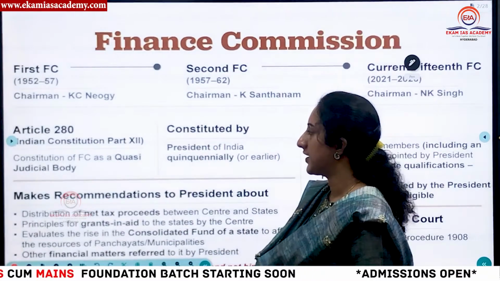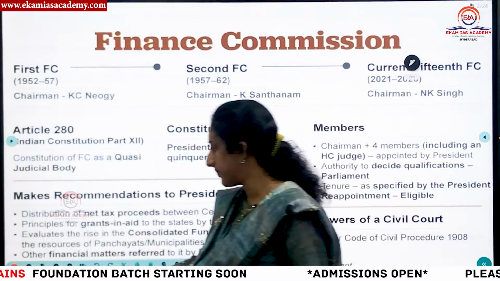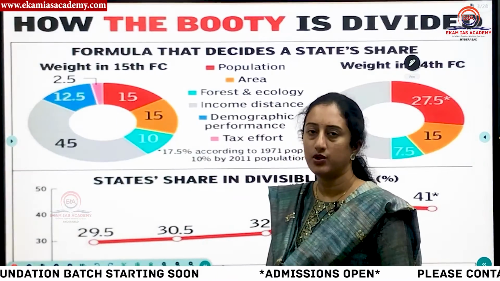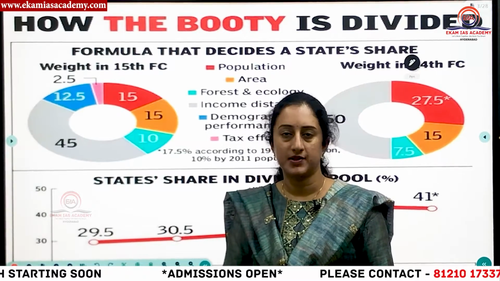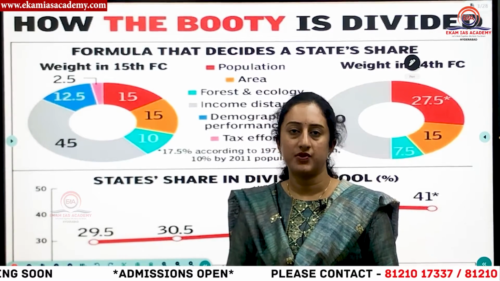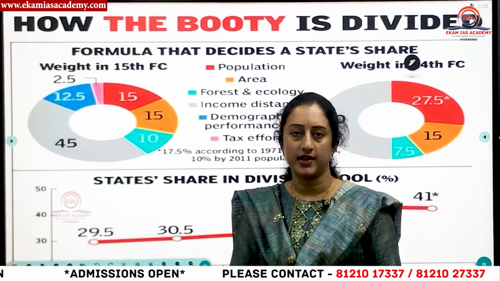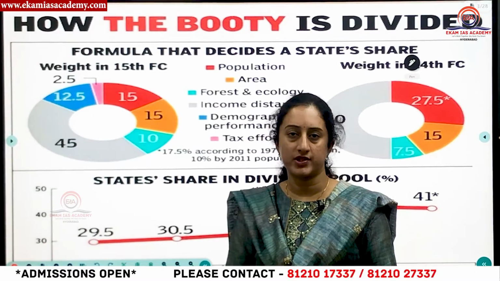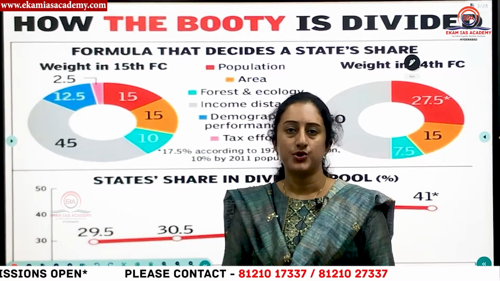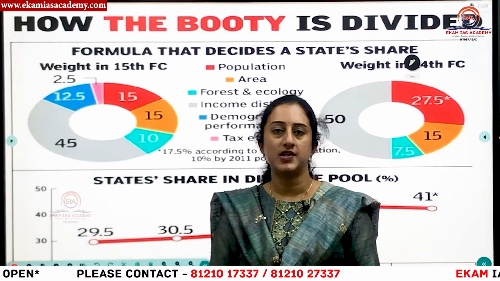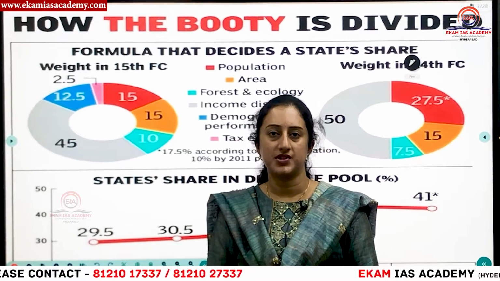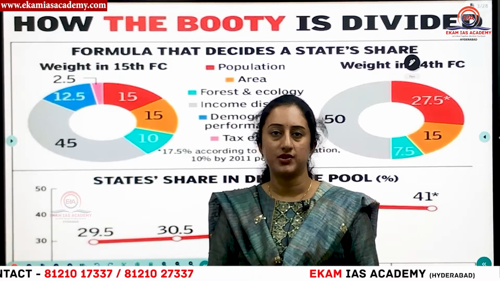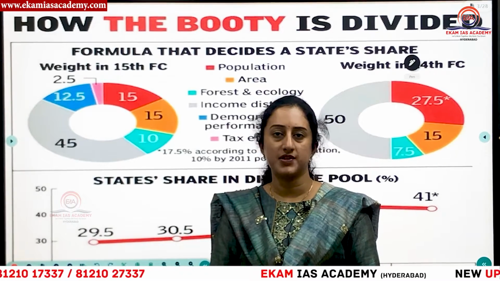So here you can see the Finance Commission is a constitutional body established under Article 280 of the Indian Constitution, mainly to uphold the principle of fiscal federalism. And you know, in recent times we have introduced GST in the indirect tax regime. With that, we also wanted to facilitate cooperative federalism. So when these things are going on, we should ensure that both the Union and states have a good say in the fiscal domain. To ensure this, we have a constitutional body, that is the Finance Commission.